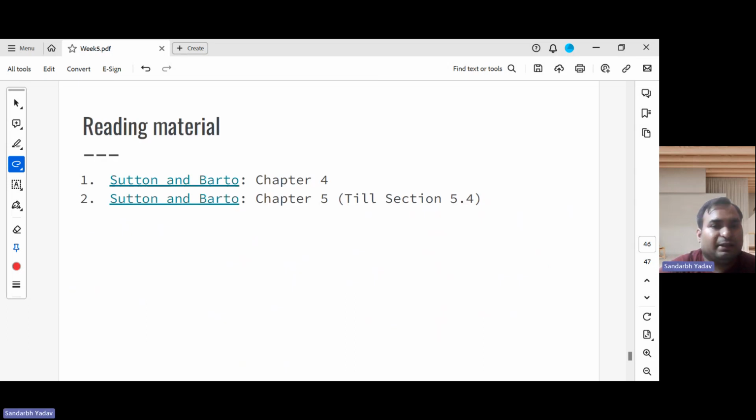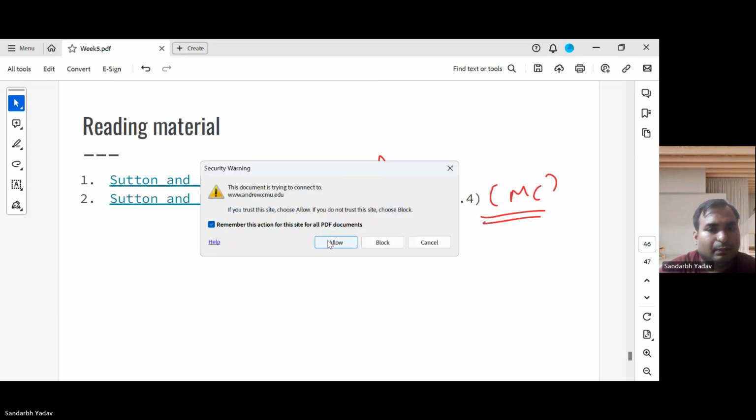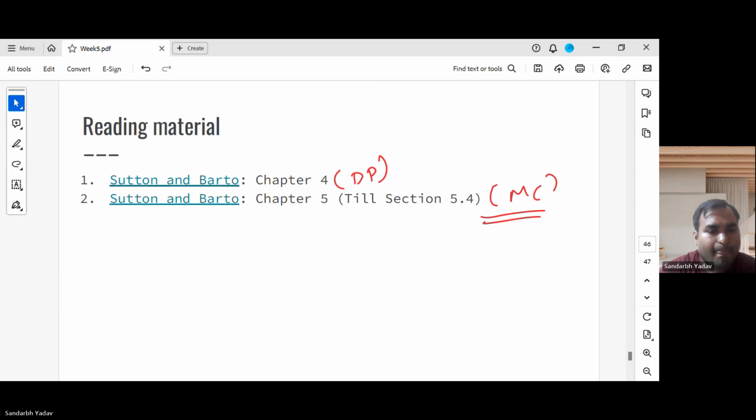Now again, the reading material. Chapter 4 is dynamic programming, and chapter 5 is Monte Carlo. I'll show you the book first.